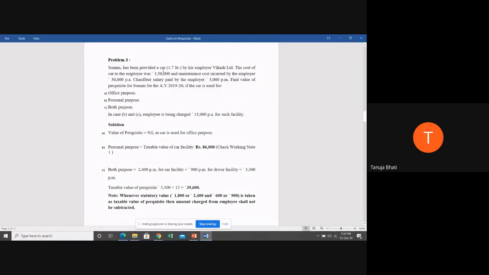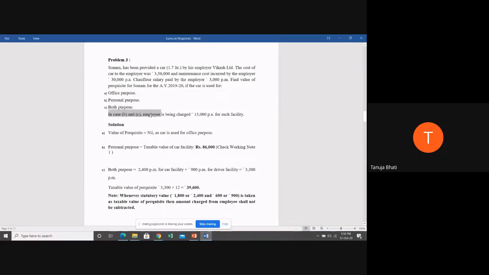Sonam has been provided a car which is having how much cubic capacity? 1.7 liter by his employer Vikas Limited. The cost of the car to the employer was 3,50,000. Maintenance cost is also incurred by the employer, which is 30,000 per annum. Chauffeur salary, that is driver salary, is also provided by the employer, which is 3,000 per month. Find the value of perquisite for Sonam for the assessment year 1920 if the car is used for office purpose, if the car is used for personal purpose, and if the car is used for both office as well as personal purpose.